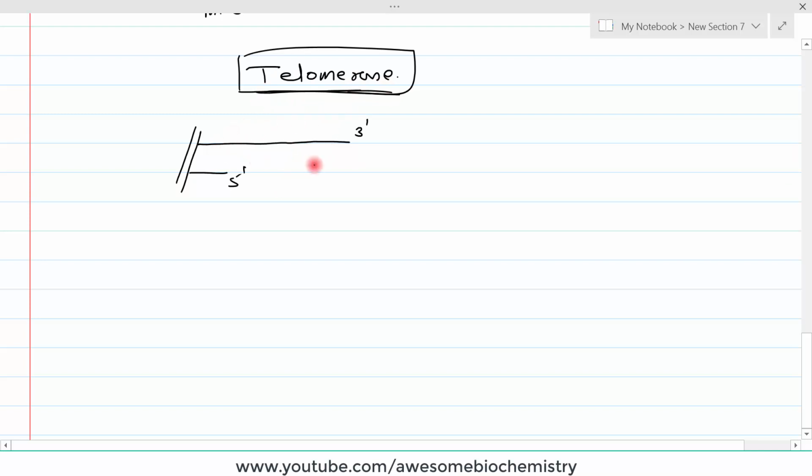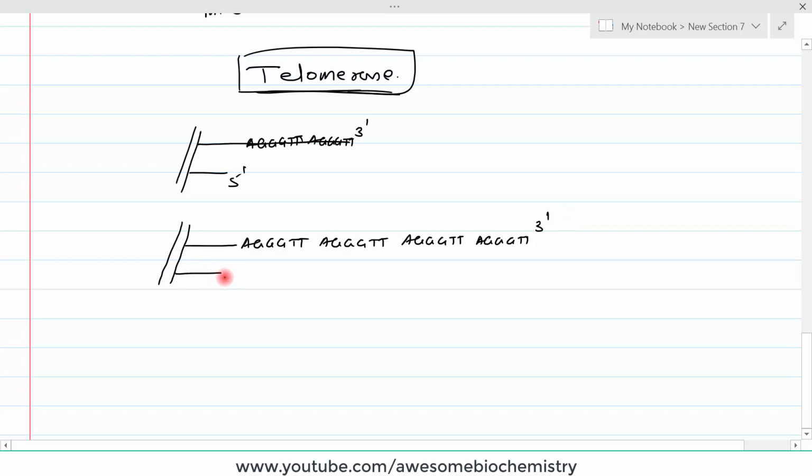We know that this terminal end of DNA is just repetitive sequences. And what repetitive sequences are they? They are A, G, G, G, T, T. Let's redraw this diagram so that I can clearly show you this repetitive pattern. I am not going to repeat it a thousand times, but just 4 times I have shown it in the diagram. The 5' end is this, and the complementary base pairing over here is T, C, C, C, A, A. And this is the 5' end.